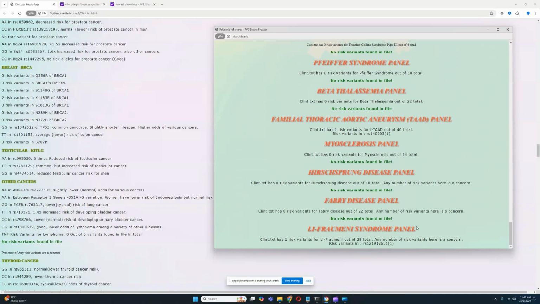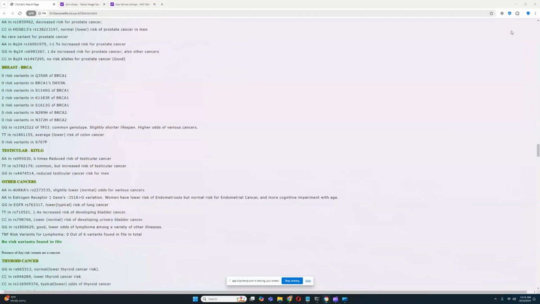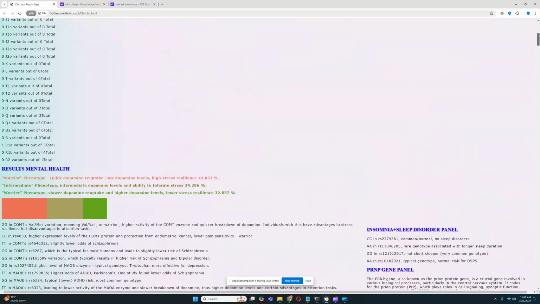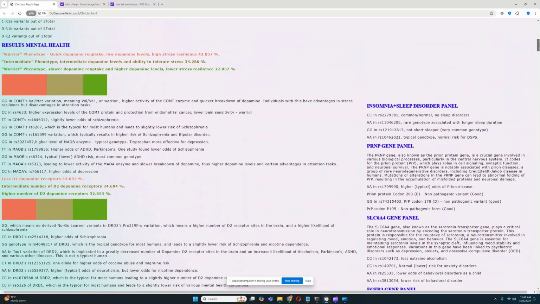Yeah, pretty interesting. And there is also one risk variant for Leaf Romania, which we can also assume is a miscall. Very interesting. And now let's look over the monogenic traits and see what predispositions this chimp has. So he is predisposed to the warrior phenotype, which is quicker dopamine reuptake, low dopamine levels, and high stress resiliency.